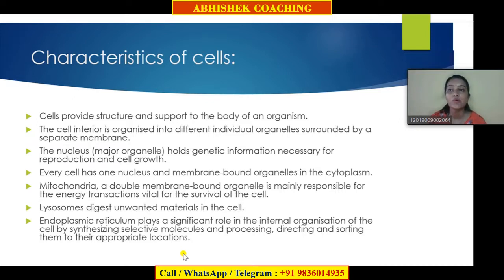So these four, the nucleus, the mitochondria, the lysosomes, the endoplasmic reticulum, are the main parts of the cell, and we also know that endoplasmic reticulum is of two types. What are the two types? The two types are smooth endoplasmic reticulum and rough endoplasmic reticulum.